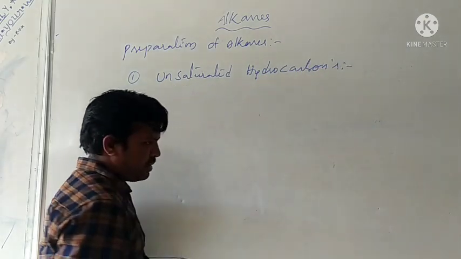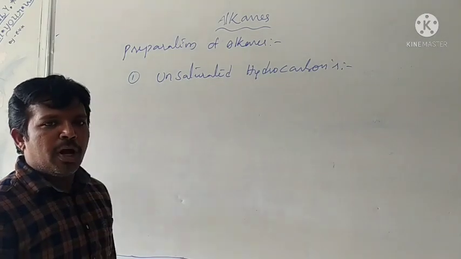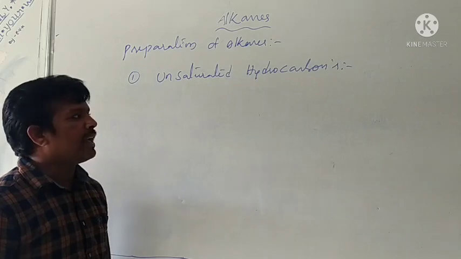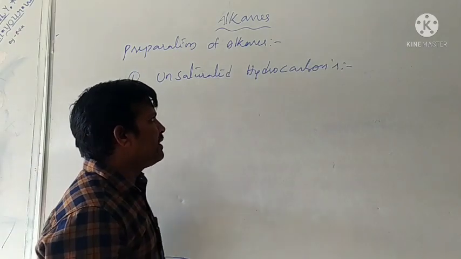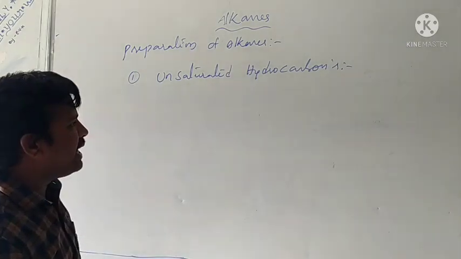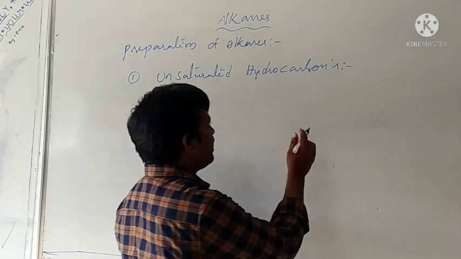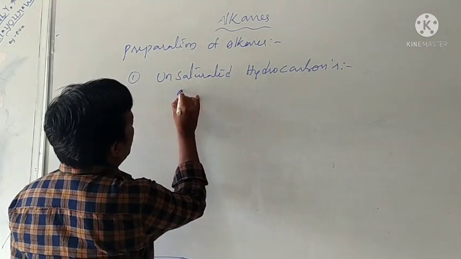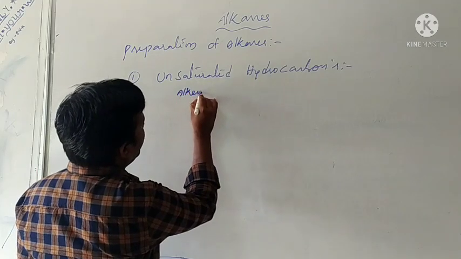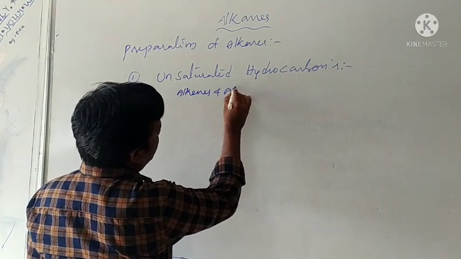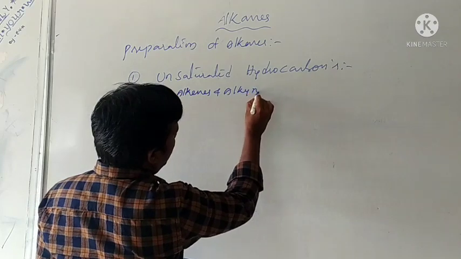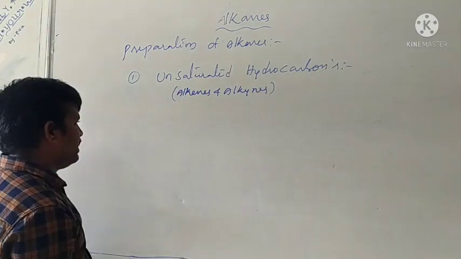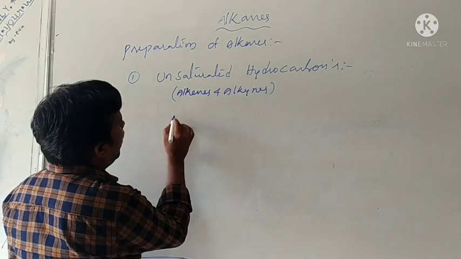What are the unsaturated hydrocarbons? Alkenes and alkynes are the examples for unsaturated hydrocarbons. Okay, when alkenes